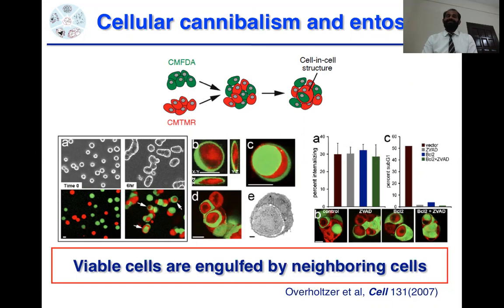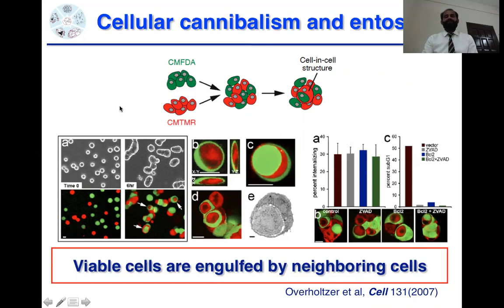They found these cell-in-cell structures in their cultured cells. After imaging, they found that the red cell was not overlapping on the green cell, but was completely internalized inside the green cell.